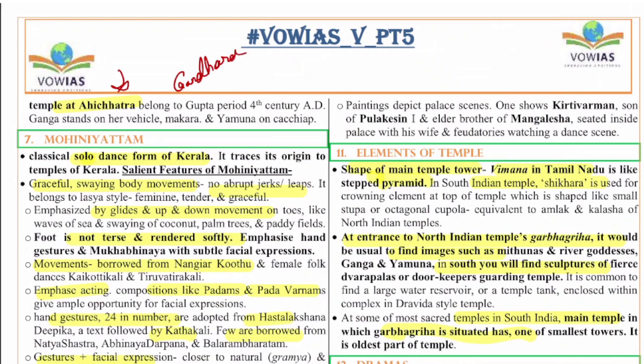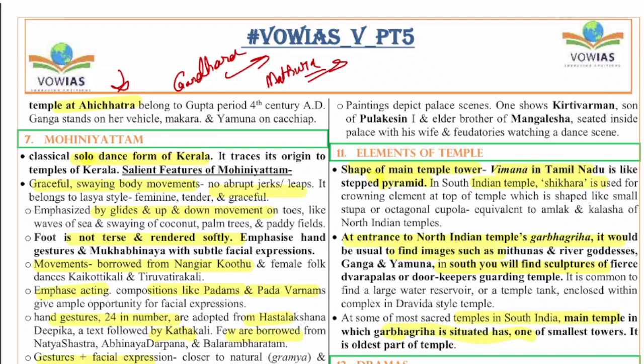And when we talk about the Buddha images, you have the Gandhara school of art, which came into prominence during the reign of the Kushans. And this Gandhara school of art is a Greco-Roman style of art. You also have the Amravati school of art. And along with Amravati, another famous school is the Mathura school of art. These two, Gandhara and Mathura schools of art, are very famous, especially when we talk about Buddhist sculptures.